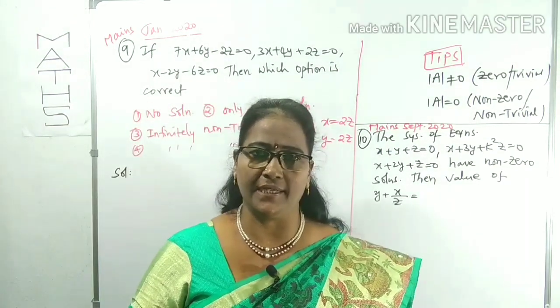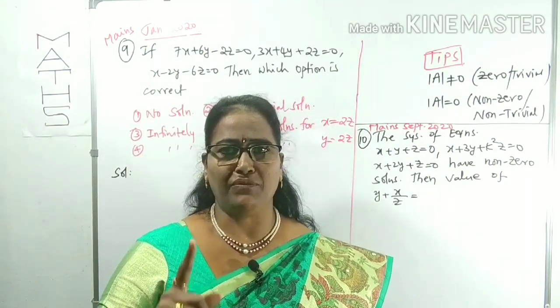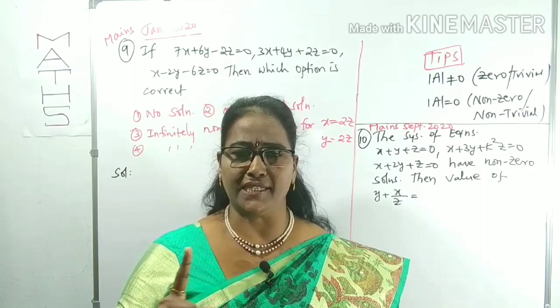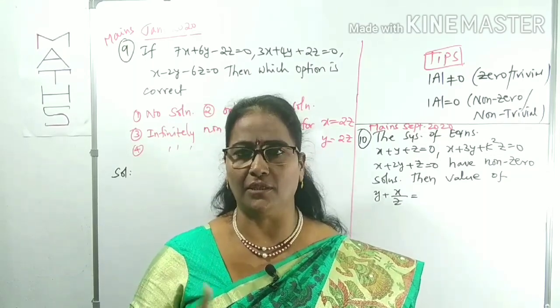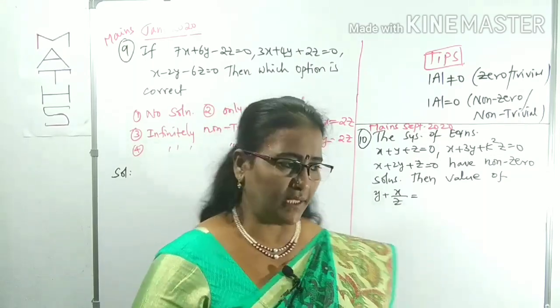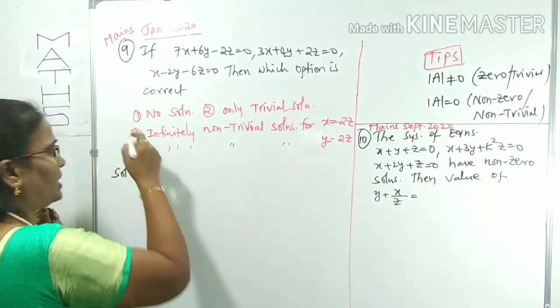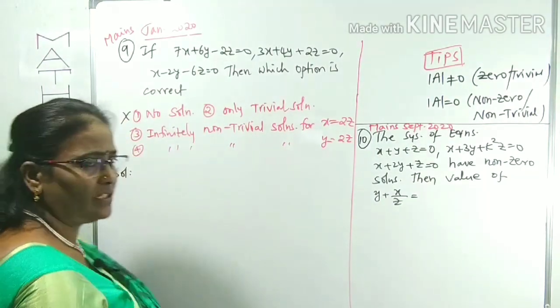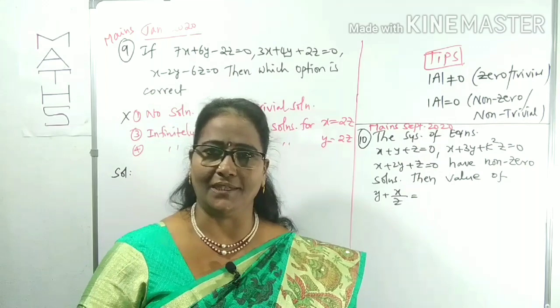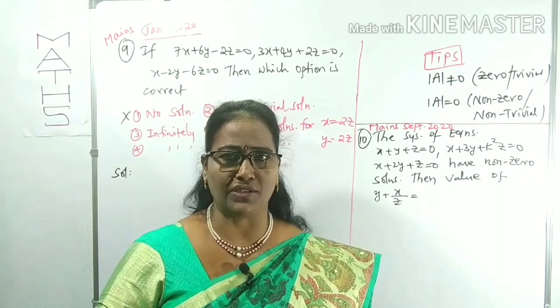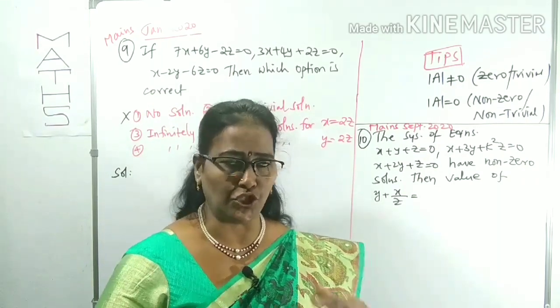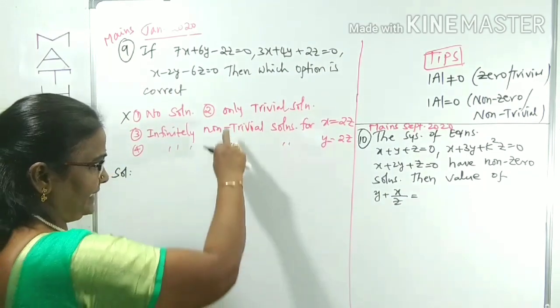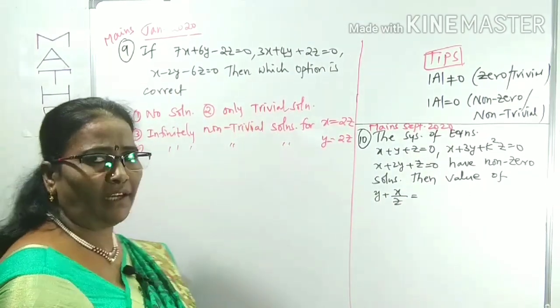Why? I already told you, a homogeneous system is always consistent, meaning it has a solution. It is not at all inconsistent. So by mistake also, don't choose the first option. A homogeneous system always has a solution, either only the trivial solution or non-trivial solutions.